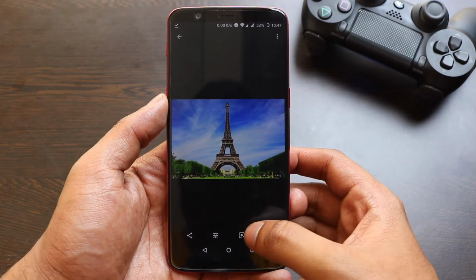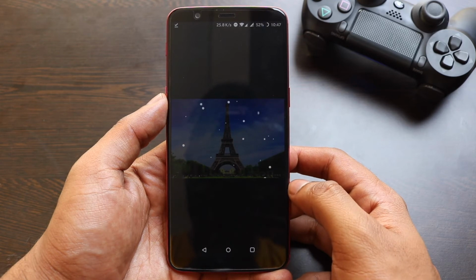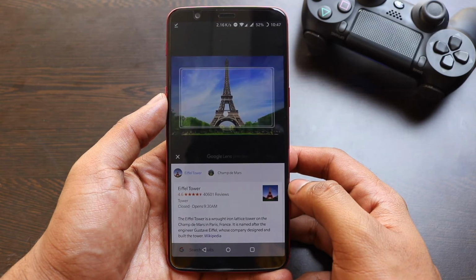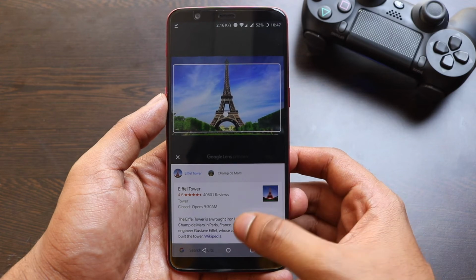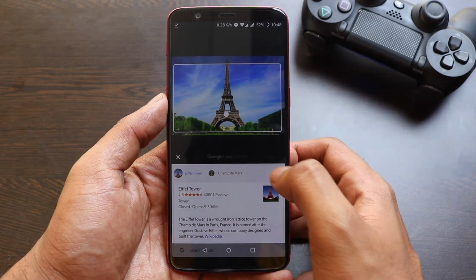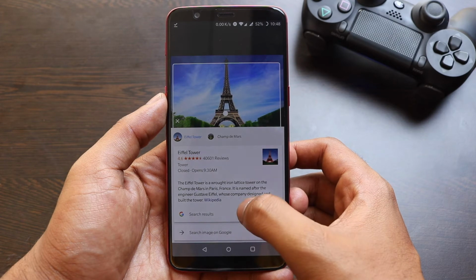So for this we have an Eiffel Tower, and let's see what happens. So yeah, it's searching. Now it's giving me a Google pop-up link where you can go directly to Google, where it has already detected that it's an Eiffel Tower.